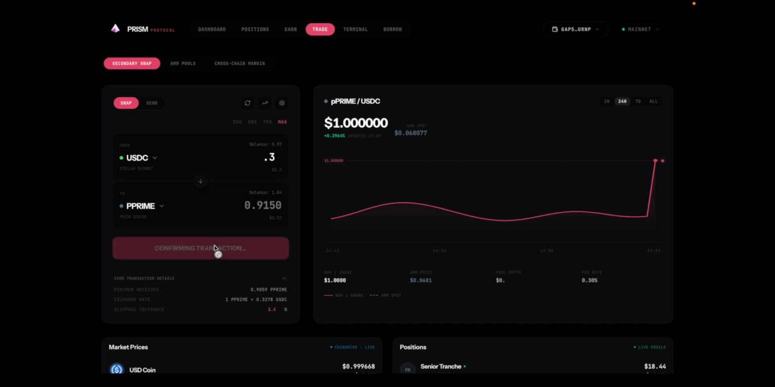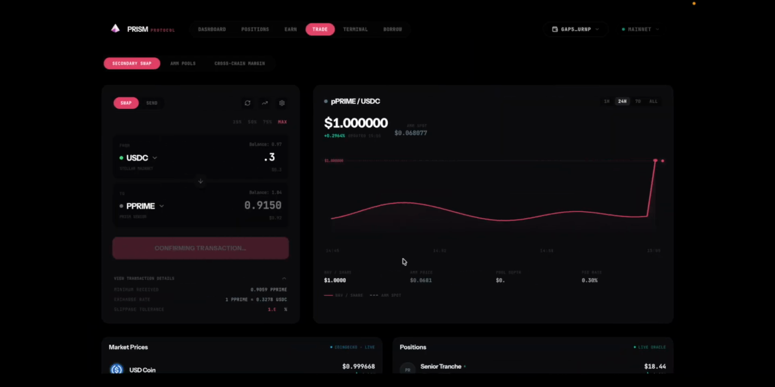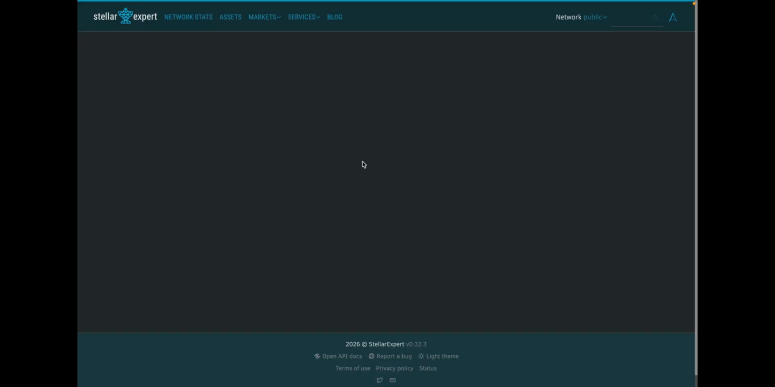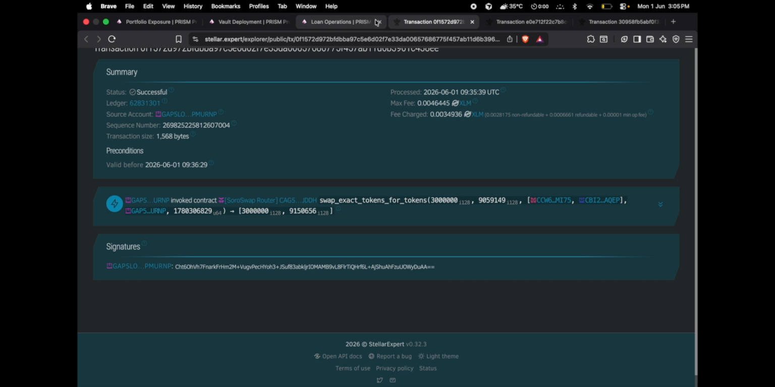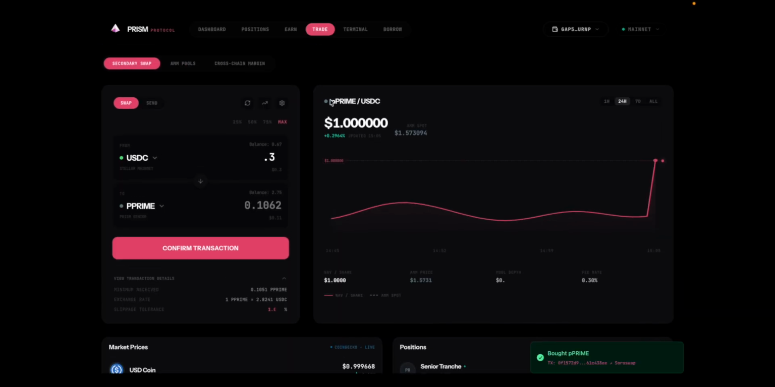You can see the quotation. Let's confirm the transaction. Now we have to sign in the wallet. Let's sign in. Yeah, the transaction hash is generated. This is the transaction hash, you can see.